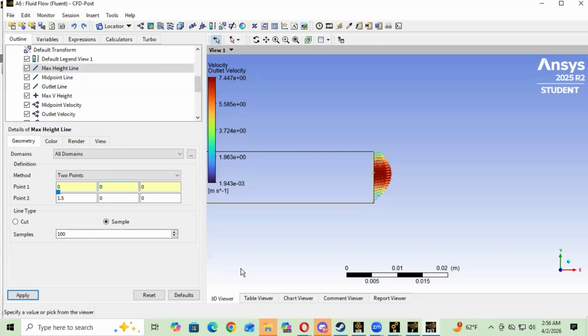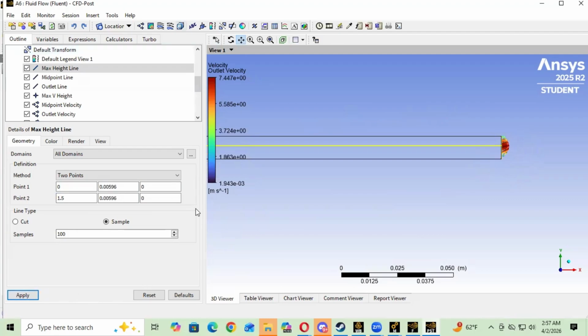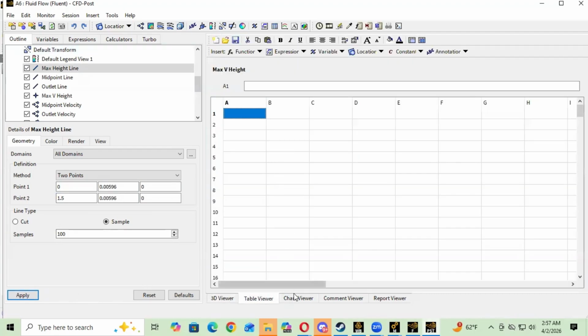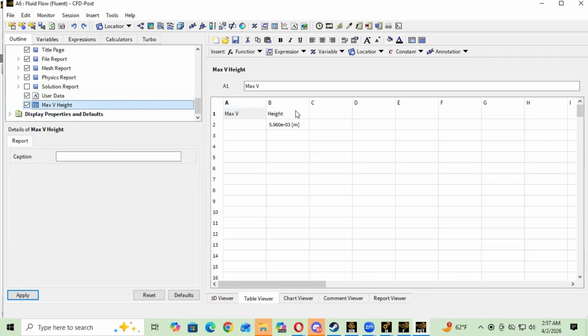And now that we know this height, we're just going to set the y coordinates equal to this. So 5.960 e negative 0.3, and just copy that. Okay, so now we have this line at this height, which is good. And now we can go back to the table viewer. Oh, I don't know if I messed that up, but it's fine. Okay, yeah, we're back.